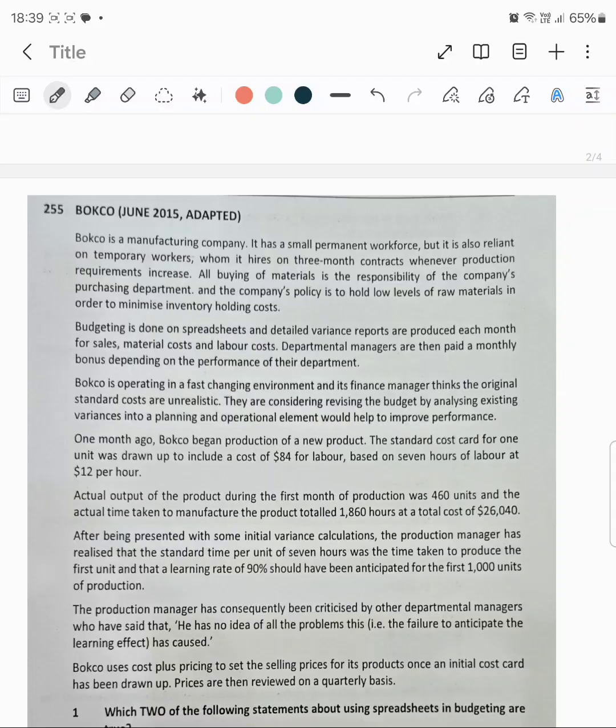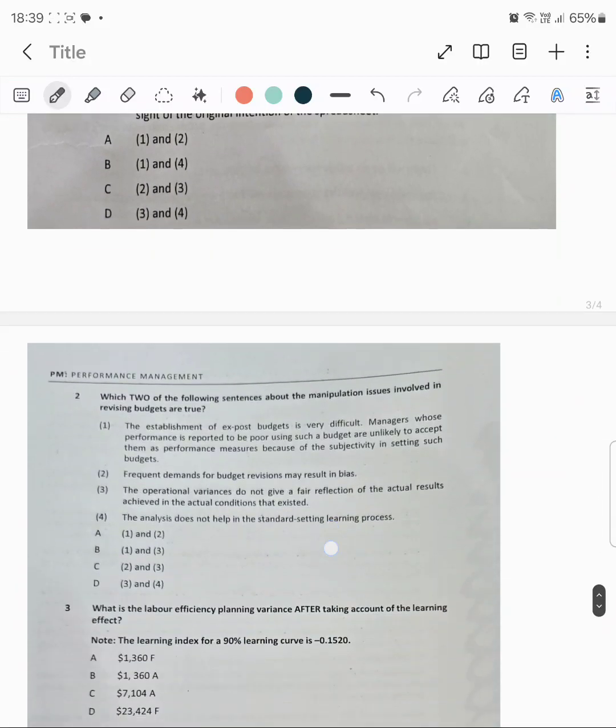Then the operational variances do not give a fair reflection of the actual results achieved in the actual conditions that existed. I do not feel the operational variances give that fair reflection. So this is not true. The third statement is not correct.